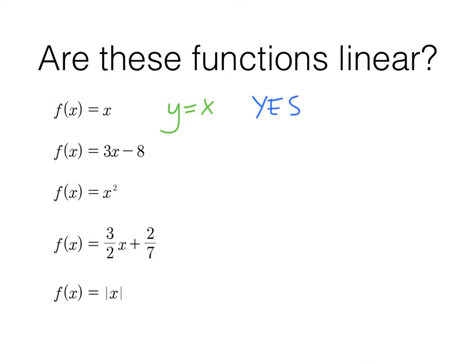f of x equals 3x minus 8. This is linear as well. Again, I could write it y equals 3x minus 8. And I know it's linear because x is to the first degree. I have both my x and my y. That's going to make a straight line. The next one, however, is not.